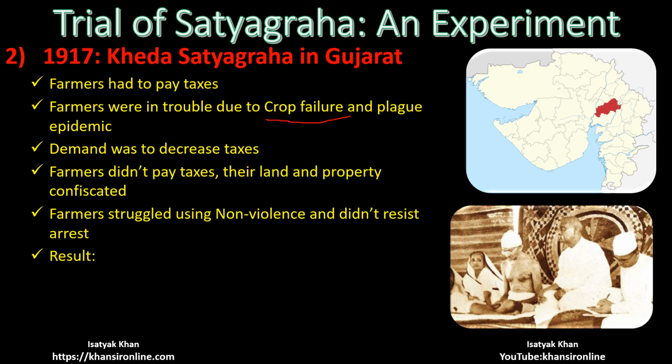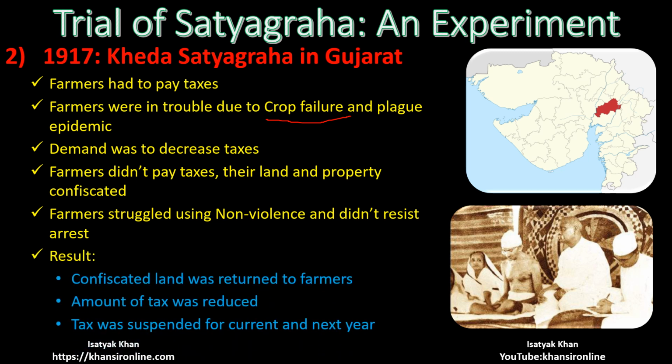So all this happened, but ultimately this struggle also became successful, and like Champaran, all those who did not pay land revenues because of having no money, and whose land had been confiscated, now their confiscated land was returned back to the farmers.